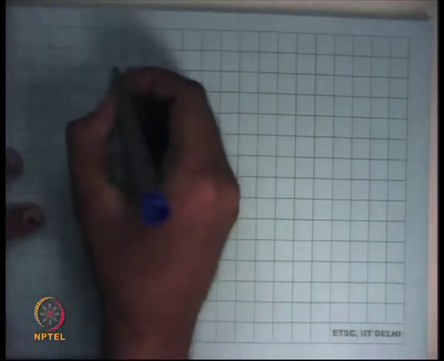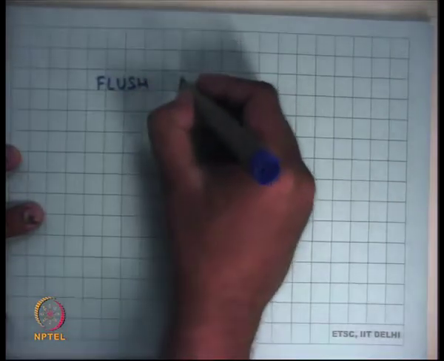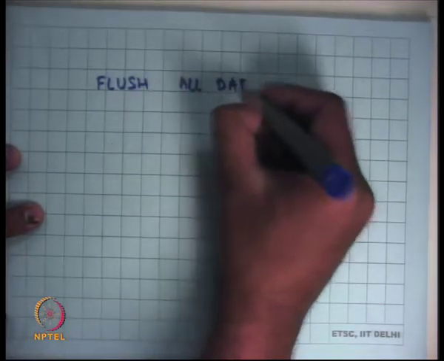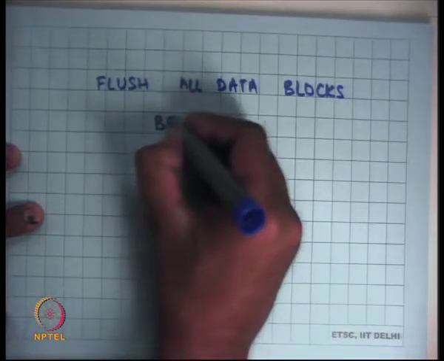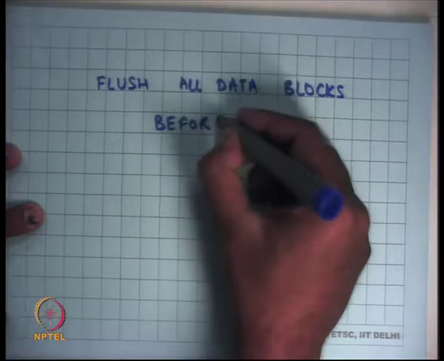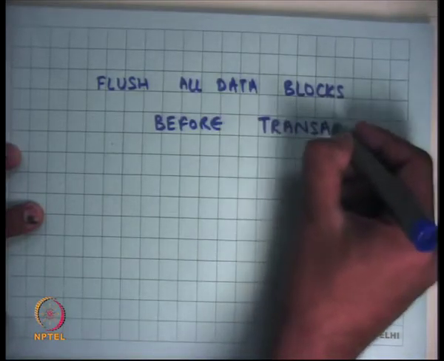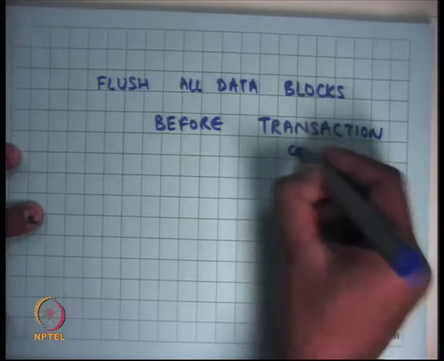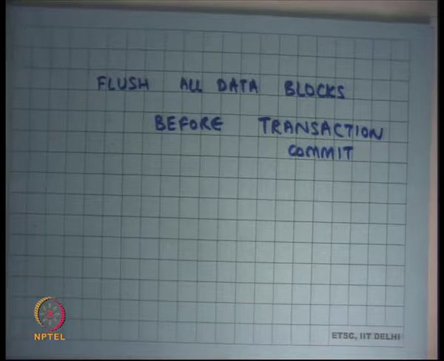And the ordering relationship is something like this: flush all data blocks before transaction commit. So you flush all the data blocks before you do a transaction commit.